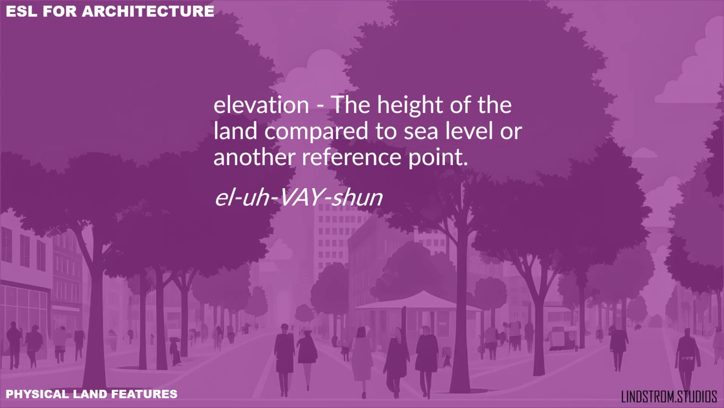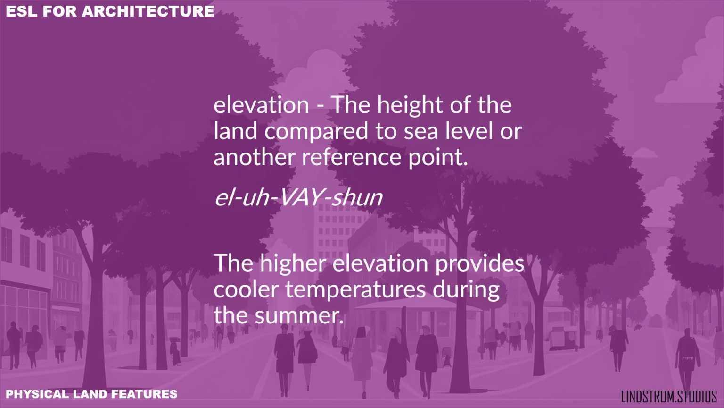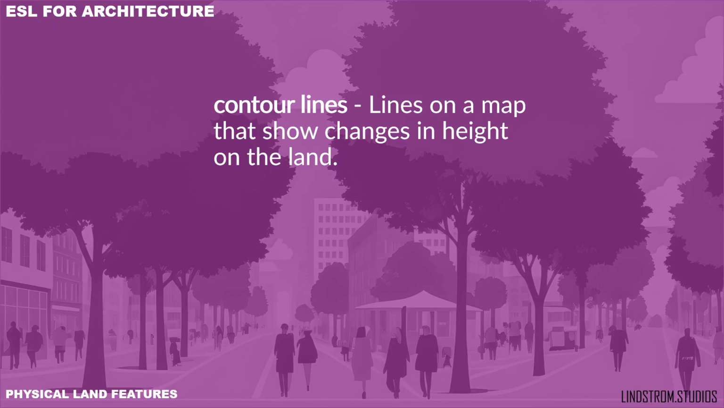Elevation. The higher elevation provides cooler temperatures during the summer. Contour lines. Lines on a map that show changes in height on the land.